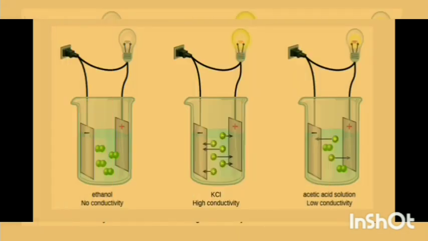As we have seen in the previous class, some compounds have high conductivity and some have low conductivity. Here you can see that ethanol has no conductivity, KCl has high conductivity, and acetic acid solution has low conductivity.